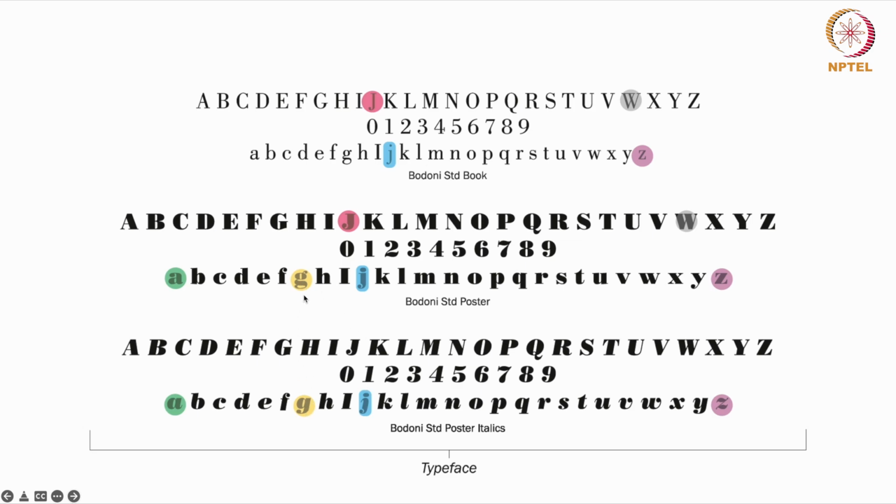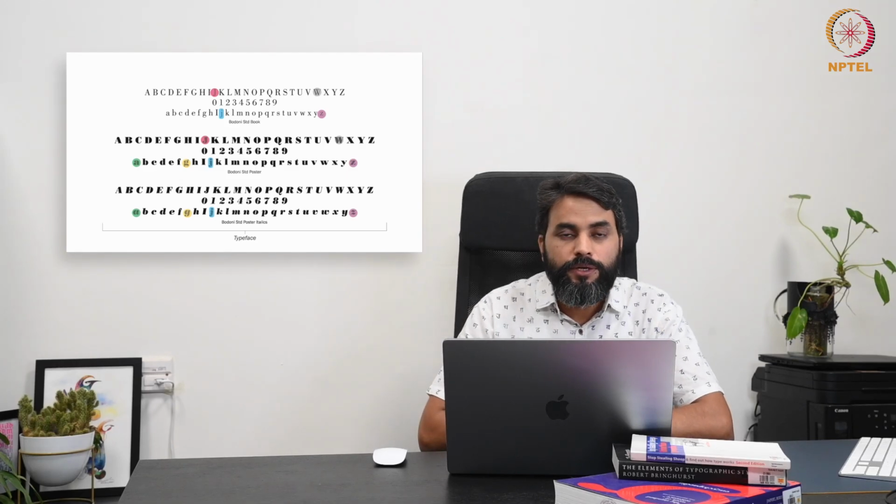We will discuss this later. Then if you look at letter A, it's also changing. Look at letter Z, the form is changing. Though it is changing, at the same time you will find there is some common element which has been carried forward from Bodoni standard book to Bodoni standard poster to Bodoni standard poster italics, and because of that you feel like they belong to one group, or one family, right?